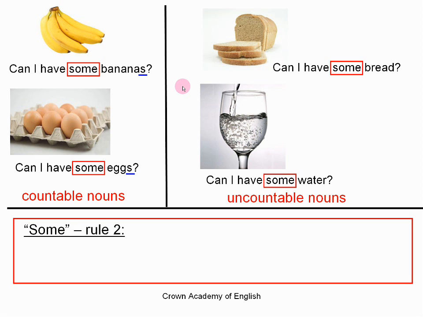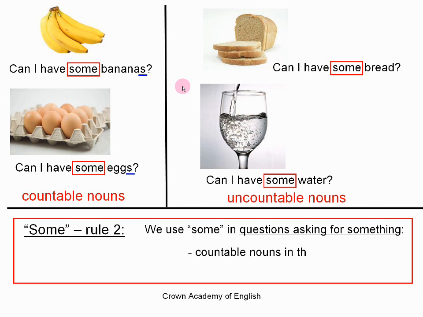So rule number 2 for the word some is we use some in questions asking for something. And the countable noun must be in the plural. And it can also be an uncountable noun. So questions asking for something.